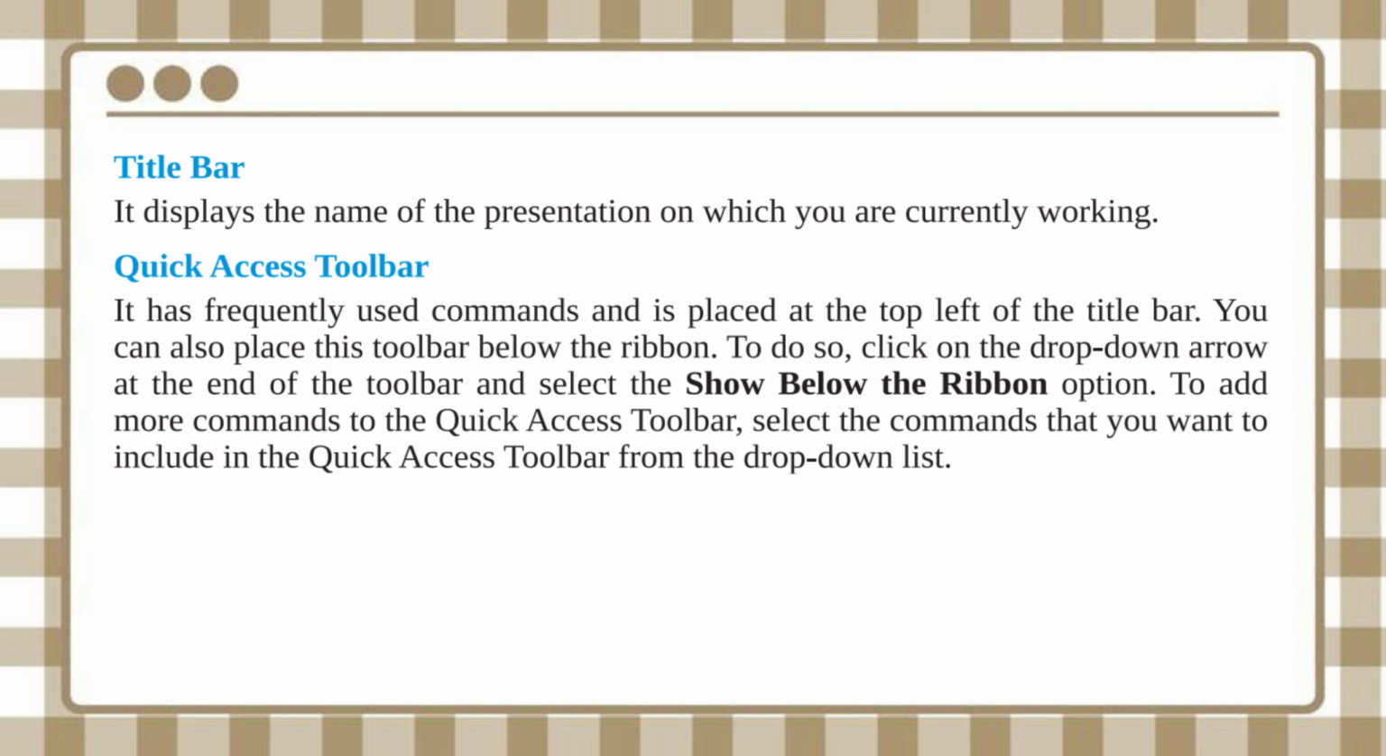You can also place this toolbar below the ribbon. To do so, click on the drop-down arrow at the end of the toolbar and select the Show Below the Ribbon option. To add more commands to the Quick Access toolbar, select the commands that you want to include in the Quick Access toolbar from the drop-down list.